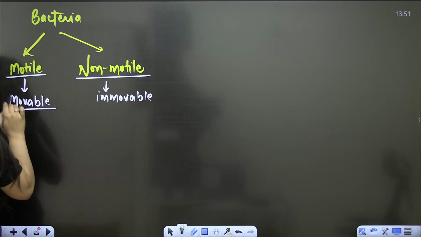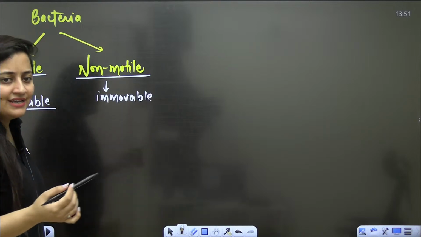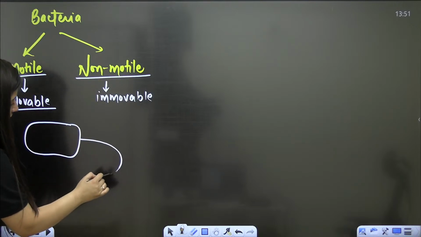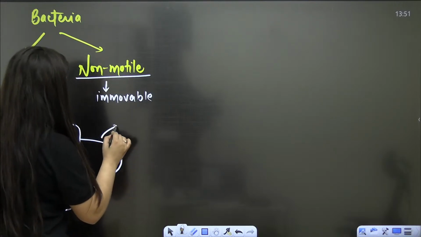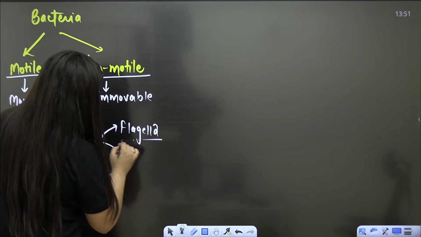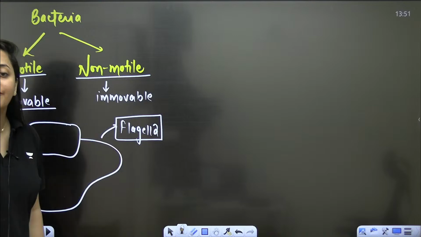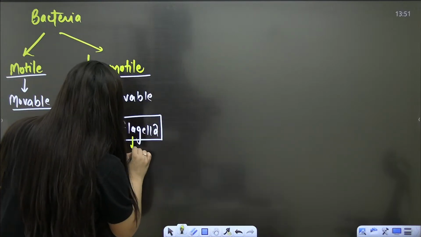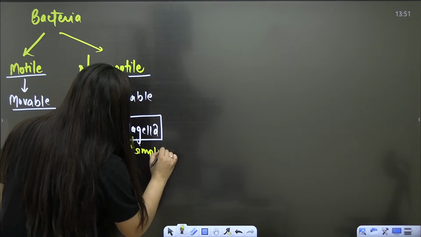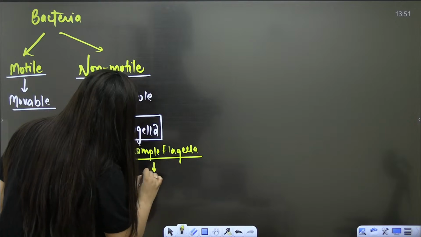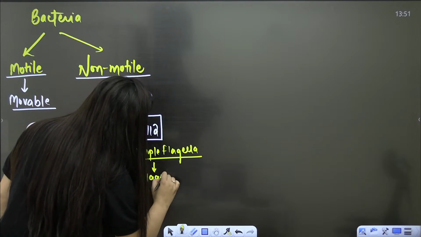If a bacteria is movable, how is it going to move? In the case of bacteria, you are going to see a long thread-like structure, and we call it the flagella. It is a very simple flagella, students, and it is made up of flagellin protein.